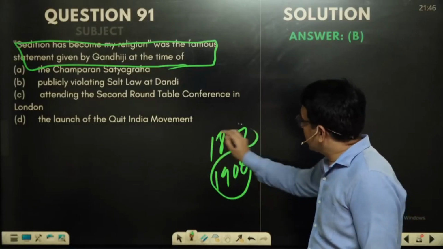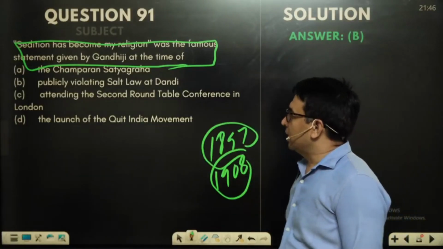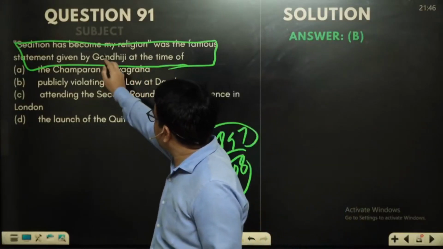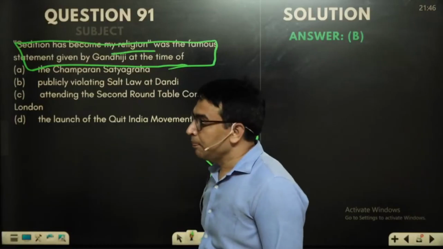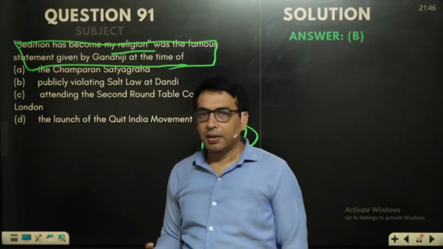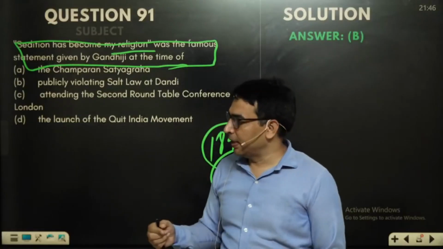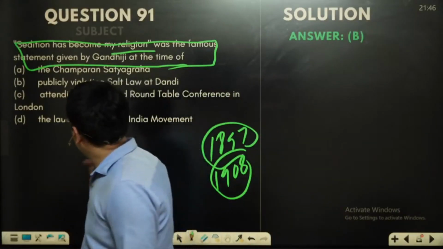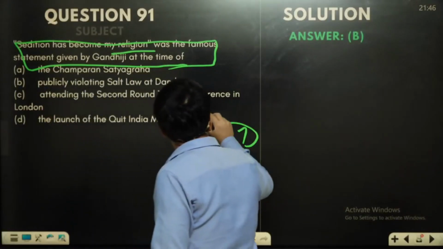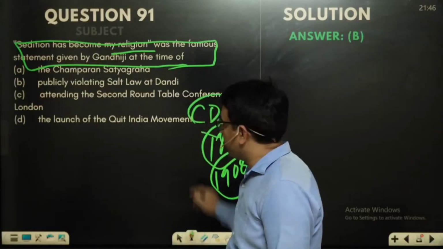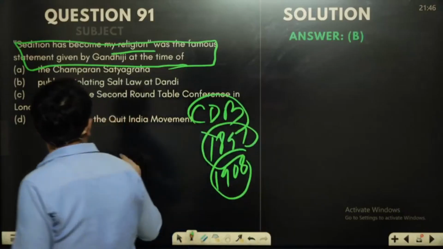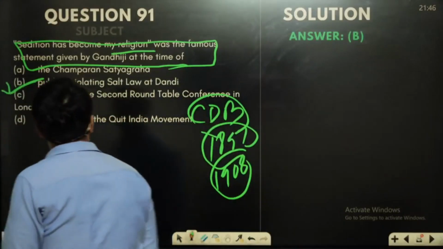Therefore, this sedition charge was also brought against Gandhi, and this statement was basically given by Gandhi in 1922 generally, but again it was repeated by Gandhi at the time of the civil disobedience movement when he was breaking the salt laws. So the answer for this question would be B for Bombay.